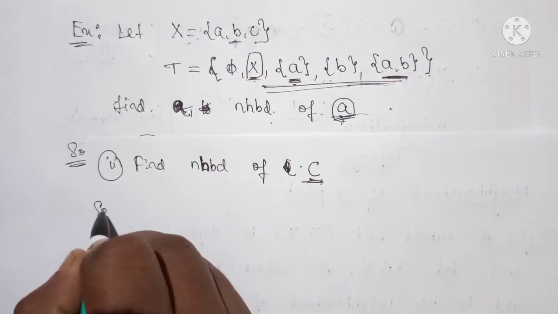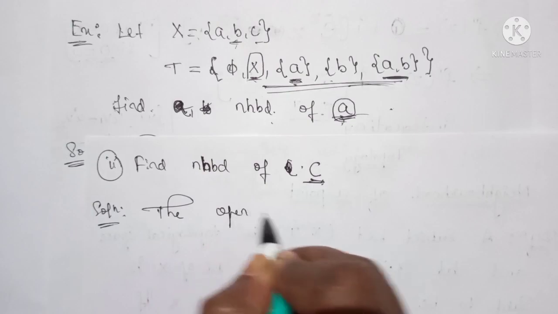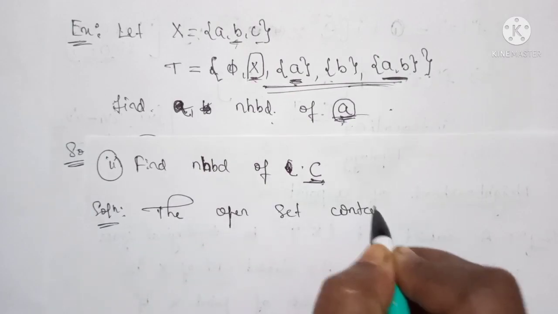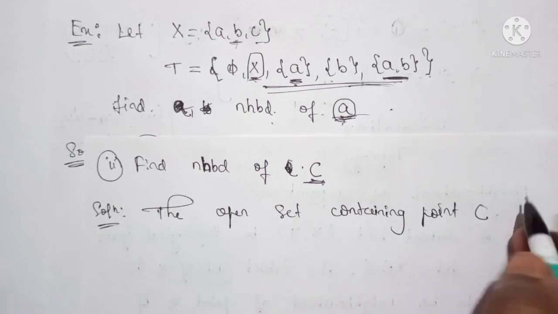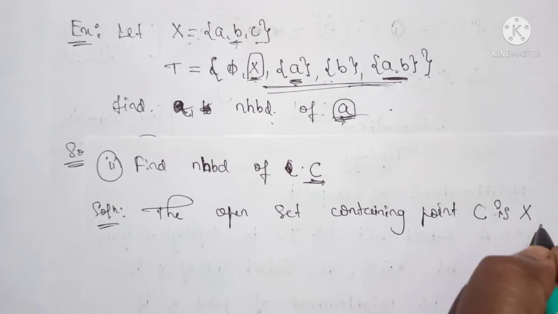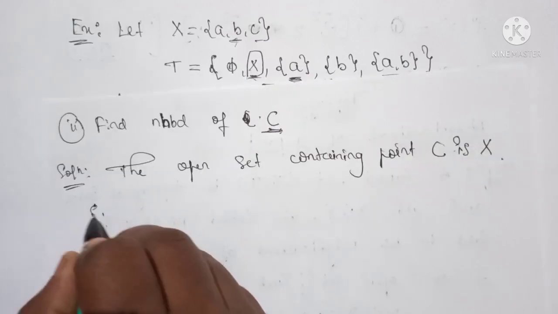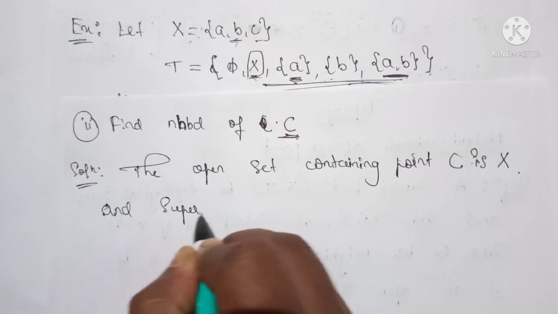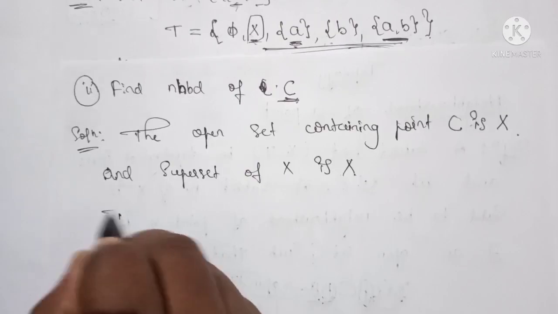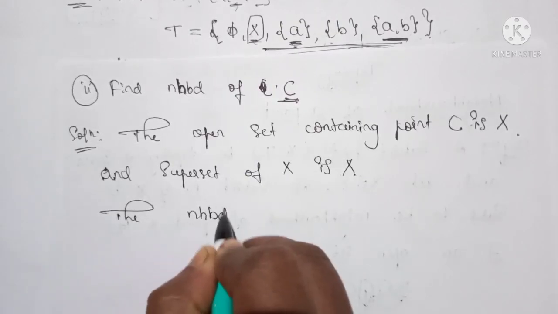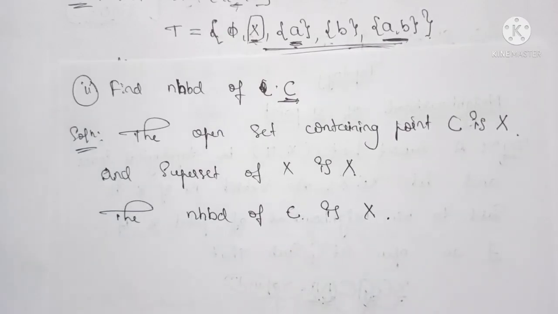So therefore we can write here the open set containing point C is only X. And we know that the superset of X is X only. Therefore the neighborhood of point C is X only, like this.